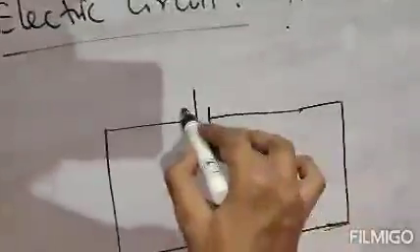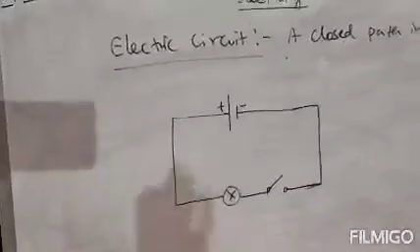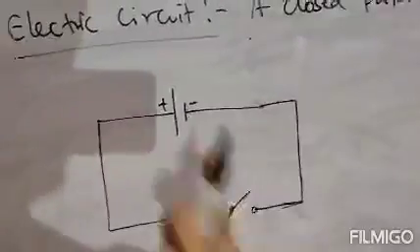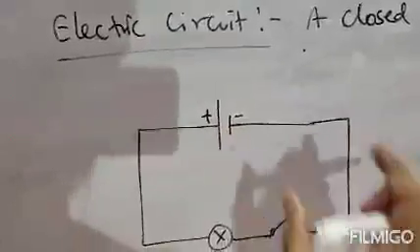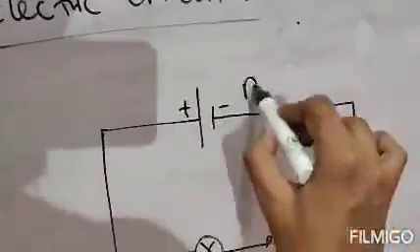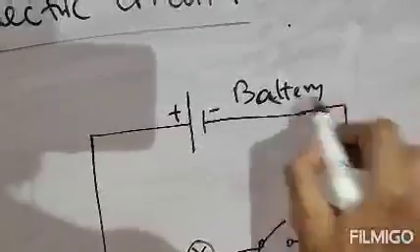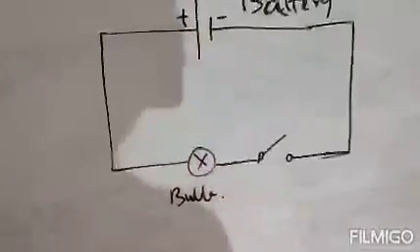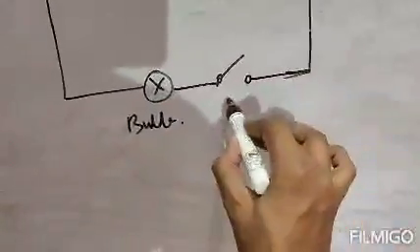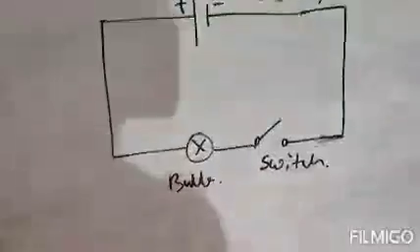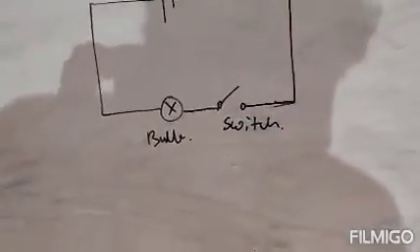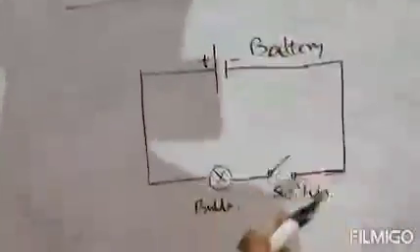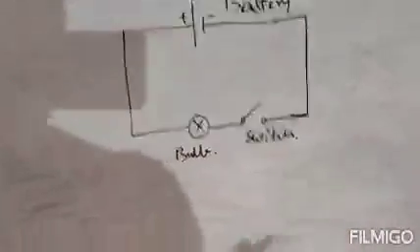Clear? This is the battery, this is plus, this is minus, because there should be a potential difference in any circuit so that the current can flow. Clear? So one will be your plus sign, that is the positive part, and one is your negative part. This is actually the battery. Clear? And this is your bulb. Clear? And this is actually your switch. So this is a circuit diagram with symbols. The symbol of battery is this, the symbol of bulb is this, and the symbol of switch is this. So this is a circuit diagram.